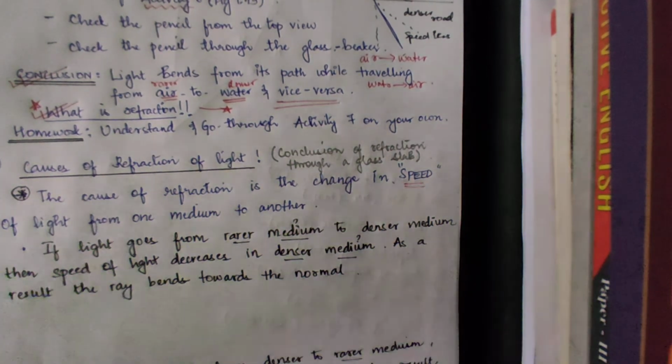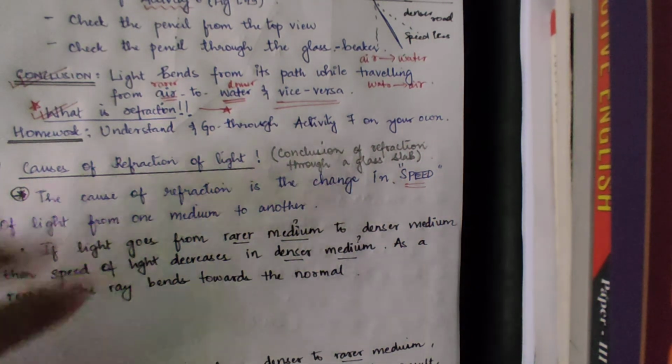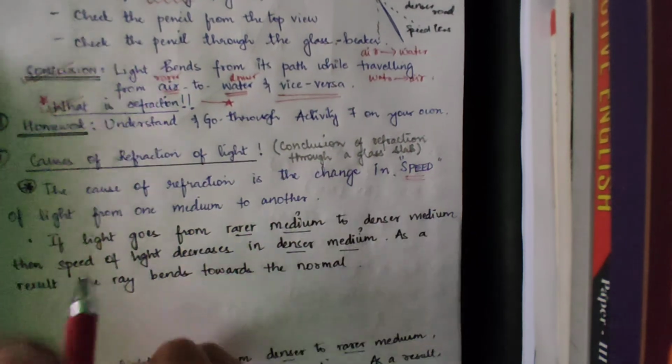You know that light travels at a certain speed in air, right? Light travels at a certain speed in water, and light travels at a certain speed in glass, right? Those are the three mediums which we will be talking about: air, water, glass. So I'll take a simple example here.